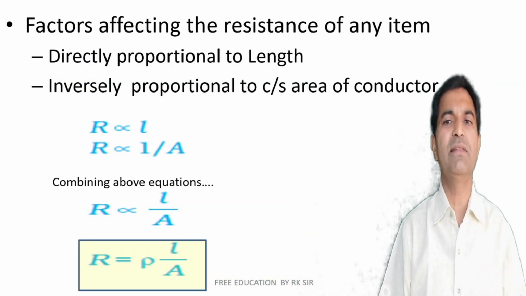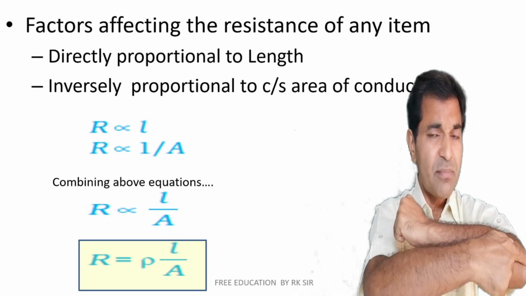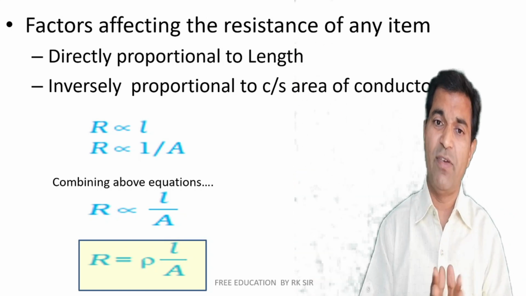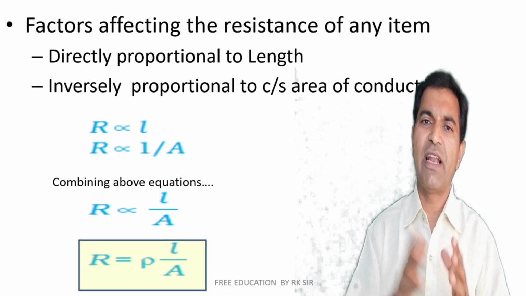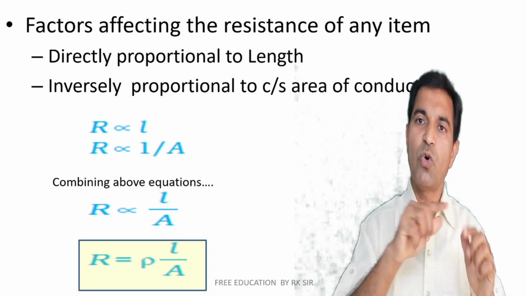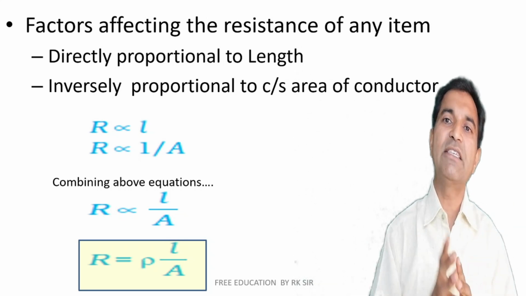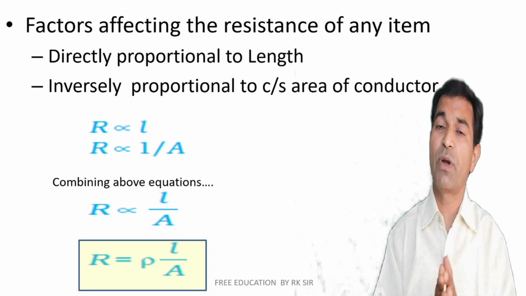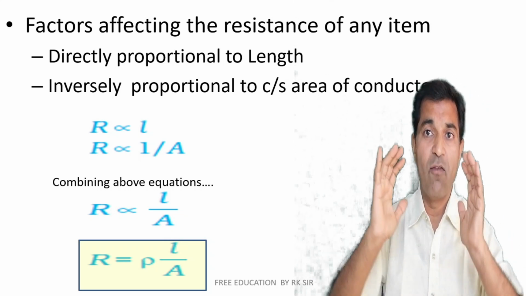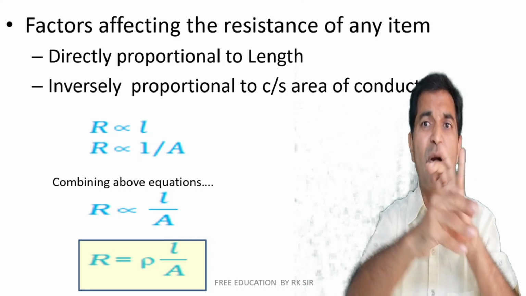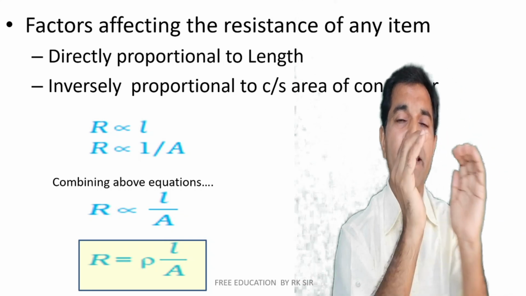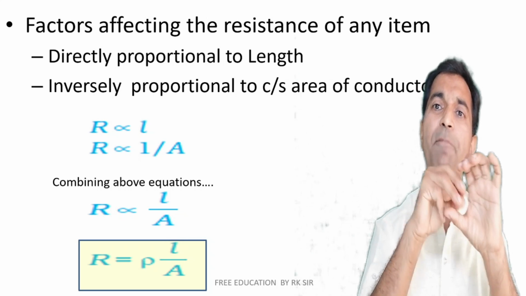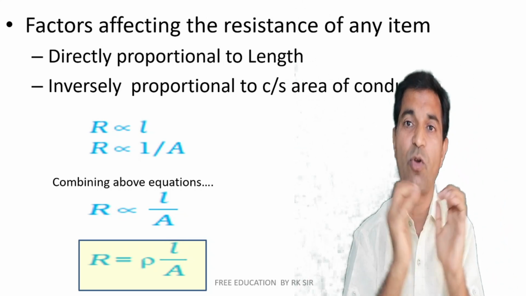Now what are the factors affecting the resistance of any item? As we say, the longer the pipe, the longer the resistance for passing of water, right? Same way, electricity may be represented with a water analogy, directly proportional to length. So greater the length of the wire, greater will be the resistance offered to flow of current, and it is inversely proportional to the cross-sectional area of the conductor. For example, greater the size of the pipe, a larger amount of water will be able to flow through it, and if there is a smaller size of pipe, a lesser amount of water will be passing through it.